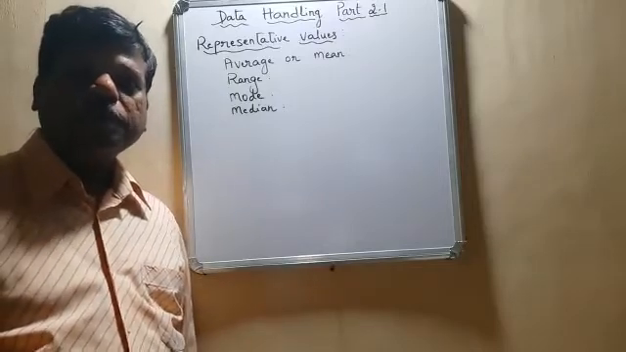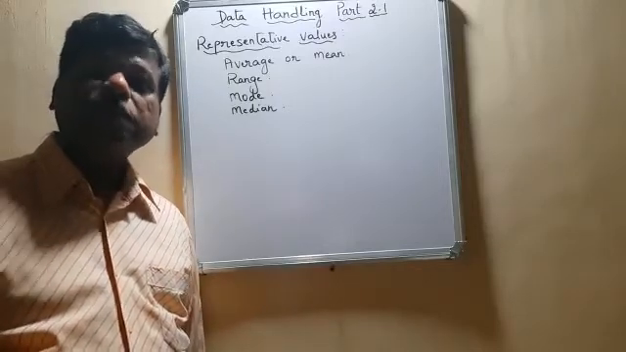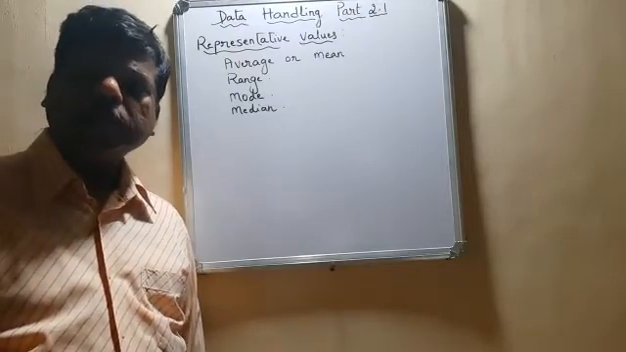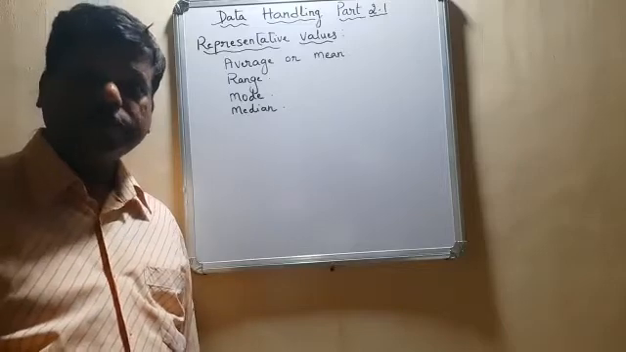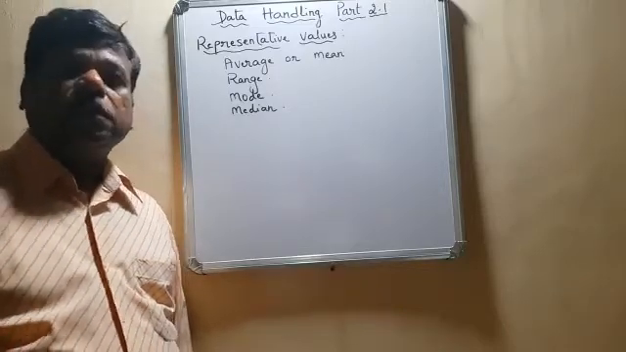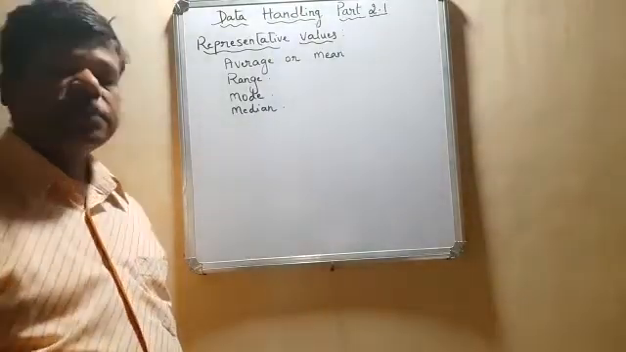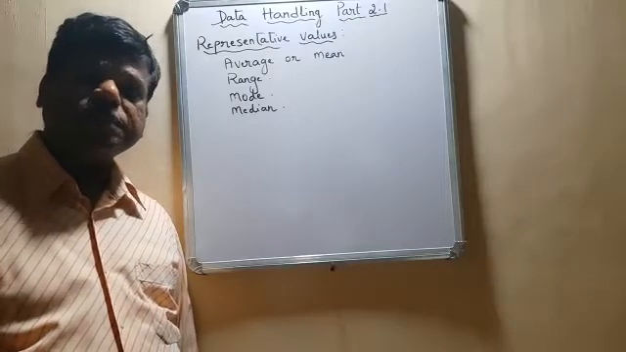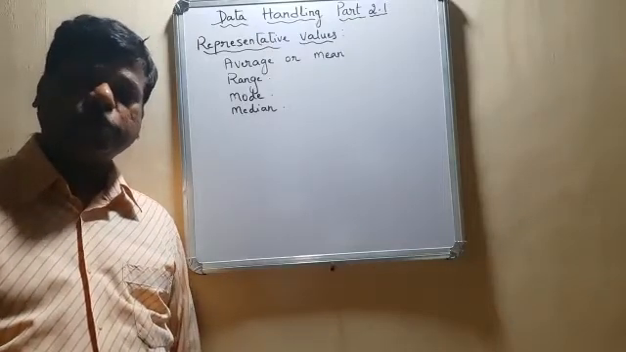Today we are going to understand about representative values. So what are representative values? These are nothing but what are called central tendencies in statistics or data handling. In data handling, these representative values are named differently, and each representative value has its own function to do.